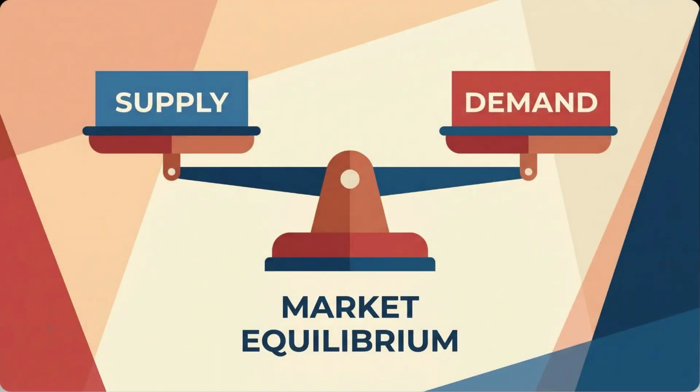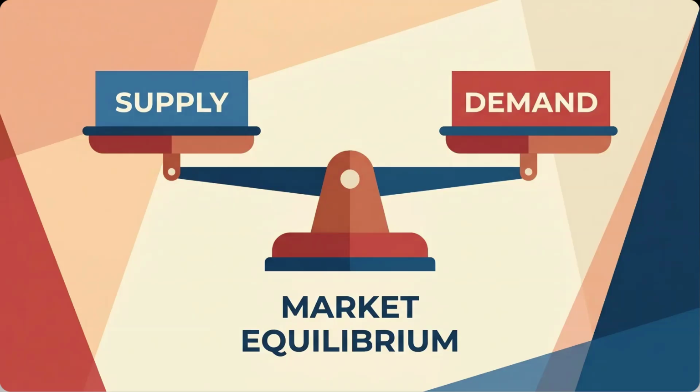Chapter 15, Market Equilibrium. What is equilibrium? Equilibrium occurs when quantity demanded equals quantity supplied. At equilibrium, buyers purchase what they want, sellers sell what they produce, and the market is balanced.